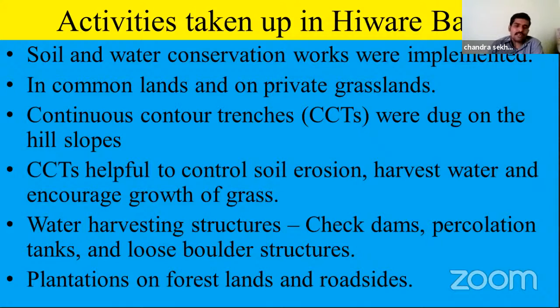That's why they gave importance to planting more trees on forest lands and roadsides also. So these are the activities which were taken up in Evaria Bajar under the Adarsh Gram Yojana scheme. All these activities are useful for the improvement of groundwater, which leads to overcoming the water problems.